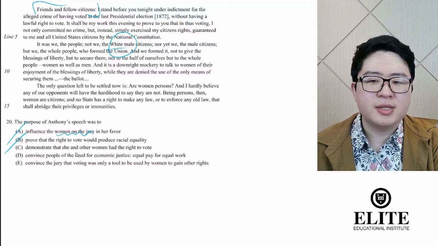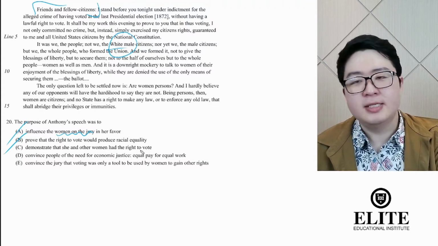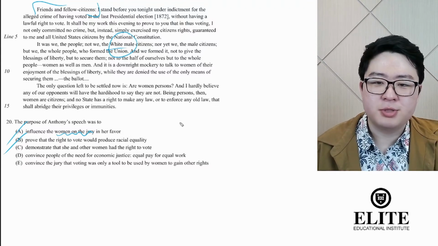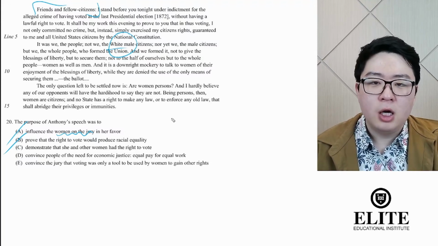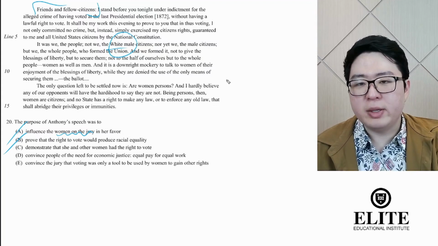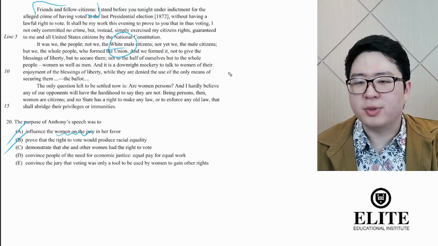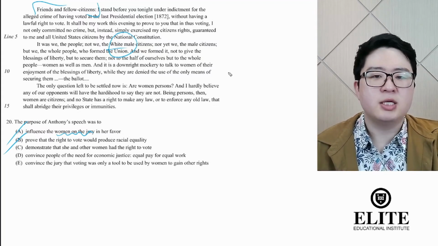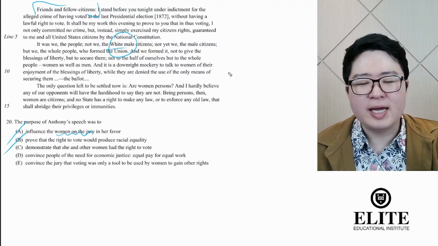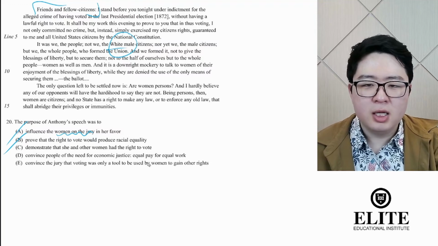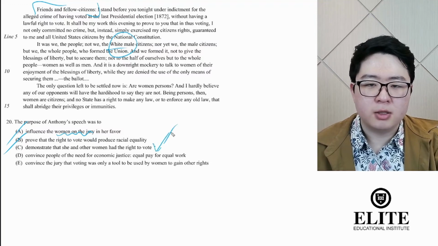C, demonstrate that she and other women had the right to vote. Now, at this point, it should be pretty straightforward that she's arguing that women do have the right to vote through this process of women being people and citizens, people forming the U.S., and people forming the U.S. in order to secure rights and liberties. And you do that by voting, right? So women should have the right to vote. That line of argument, which we went through a couple of times, that's exactly what C is saying here.